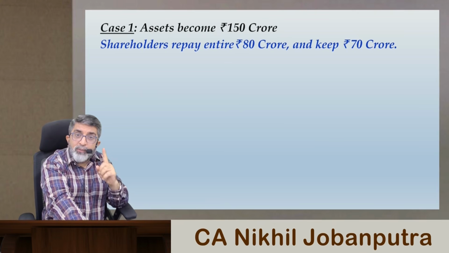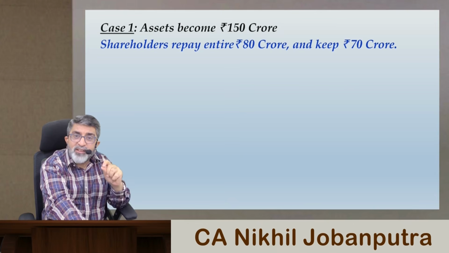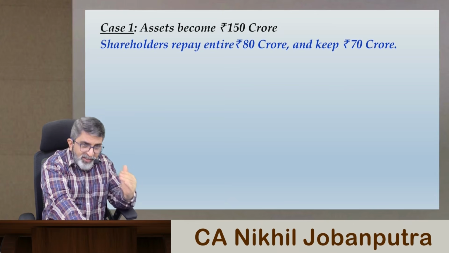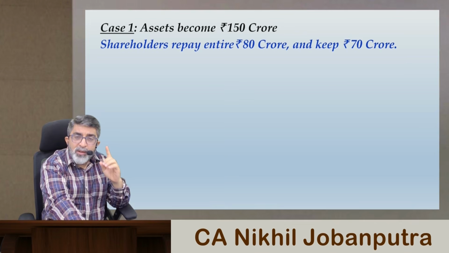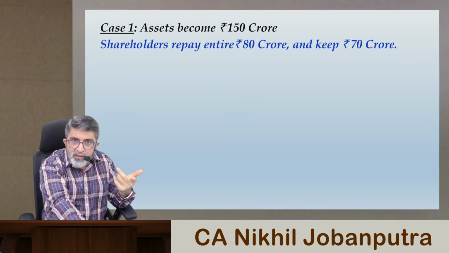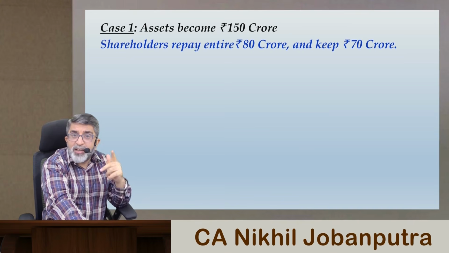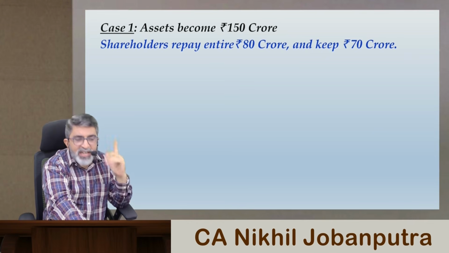Keep in mind, equity will always have the residual interest in the assets of the company. So assets of the company, bank has the first claim. When I'm saying bank, I mean the debt provider or the bond holder. If the company has raised debt by issuing bonds, bond holder will have first claim, equity holder will have the residuary claim.